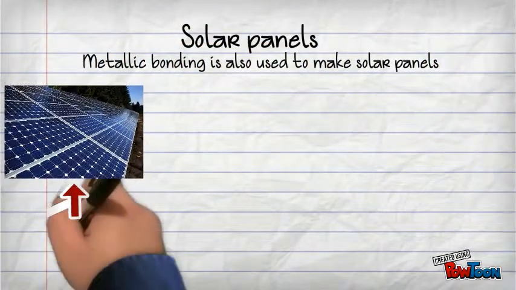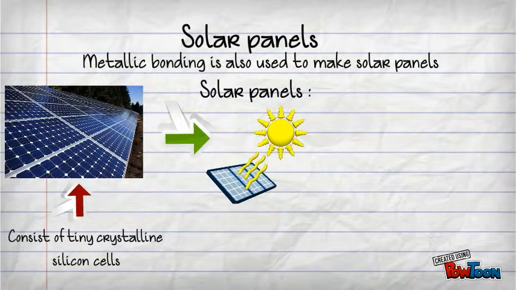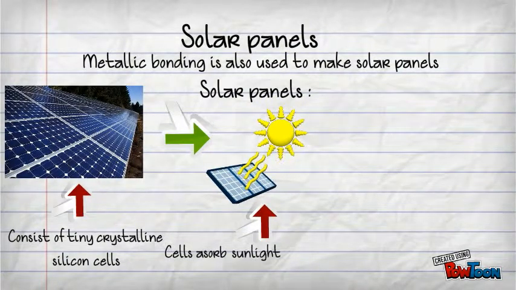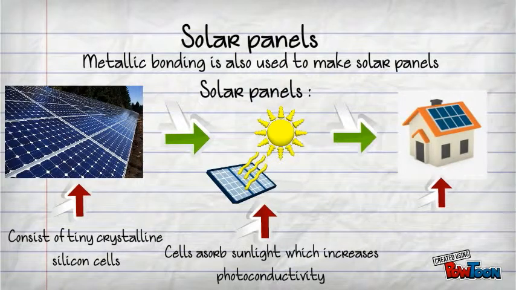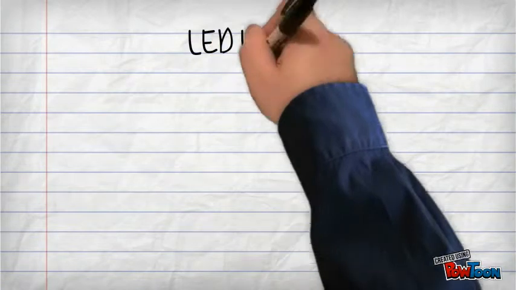The panels consist of tiny crystalline silicon cells, which are basically made from silicon. The cells are semiconductors, meaning when the sunlight hits the panels, light is absorbed, which increases photoconductivity. In other words, the absorption of electrons increases conductivity, allowing the sunlight to be converted into electricity.